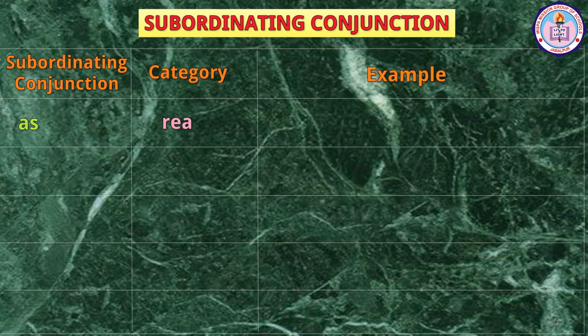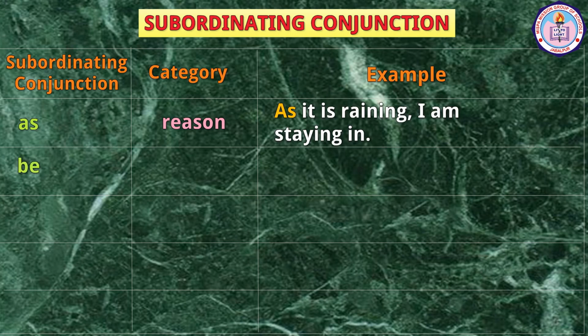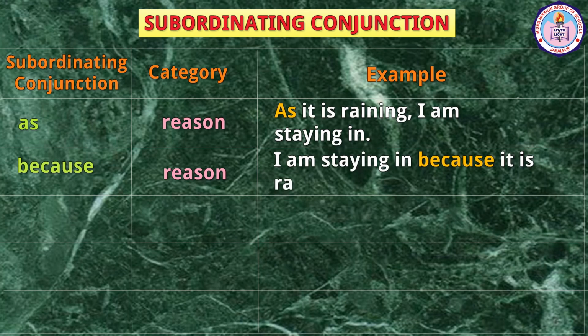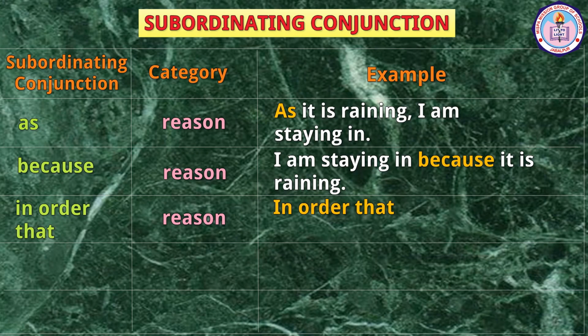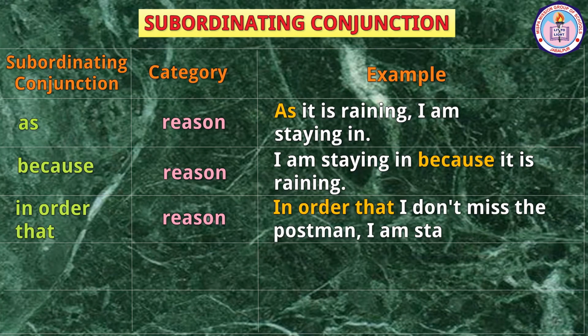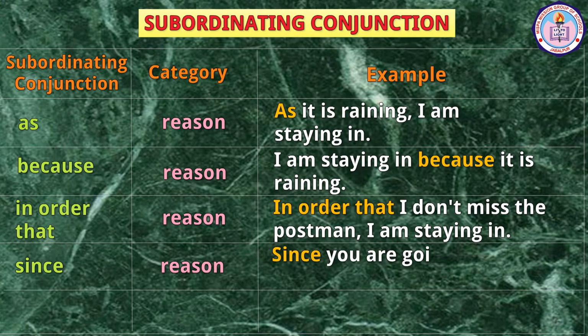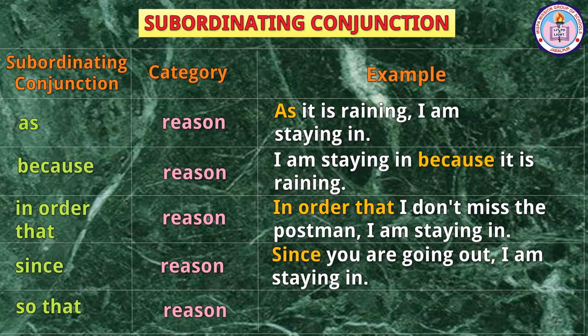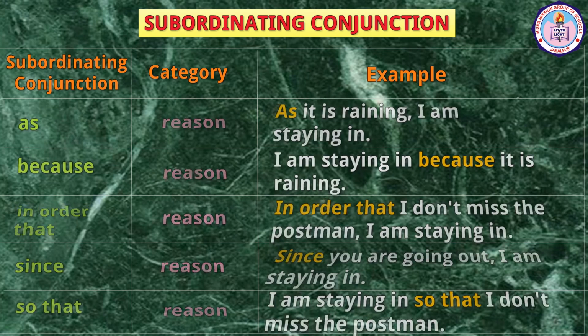As, reason. As it is raining, I am staying in. Because, reason. I am staying in because it is raining. In order that, reason. In order that I don't miss the postman, I am staying in. Since, reason. Since you are going out, I am staying in. So that, reason. I am staying in so that I don't miss the postman.